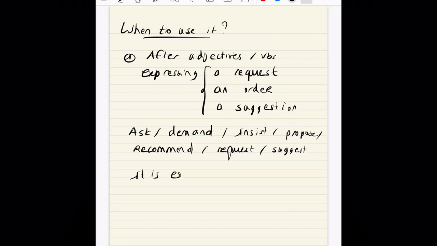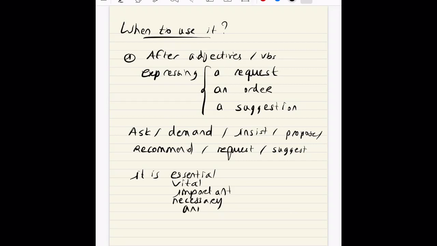So you would use the subjunctive tense as well if it followed certain adjectives which carry the same value as those I've mentioned earlier, such as essential, vital, important, necessary.